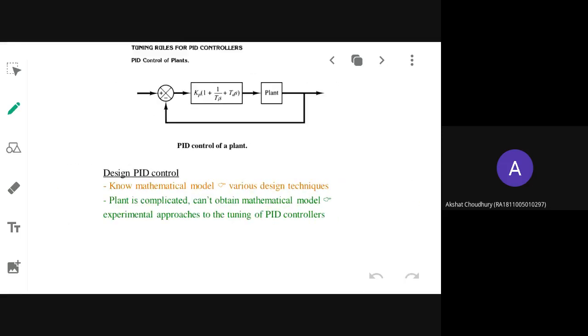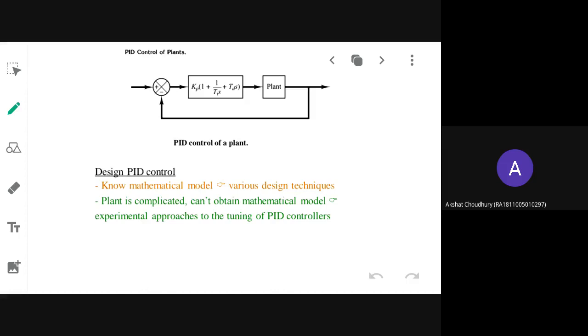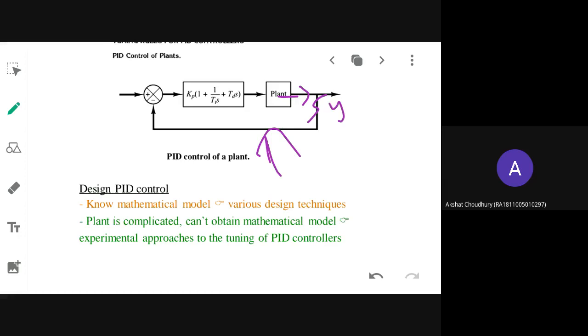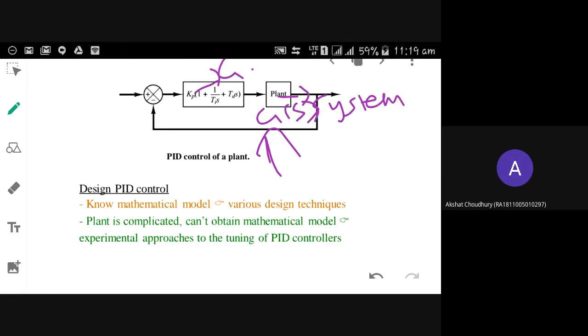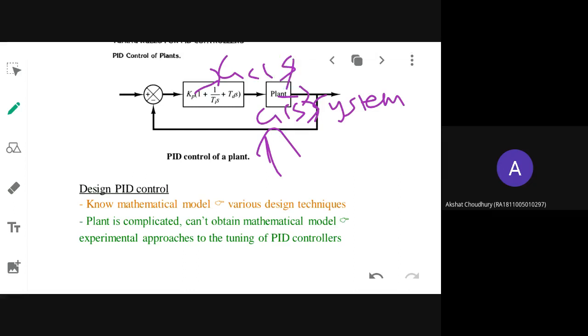Okay, so continuing with the class, this is the PID control plant. This is your existing system, G of S, to which you are adding the controller, that is a PID controller. This is the equation that I have just written. Kp is your proportional gain, Td is your derivative time constant, and Ta is your integral time constant.